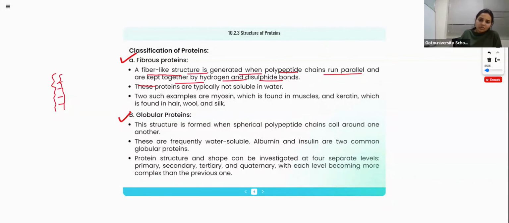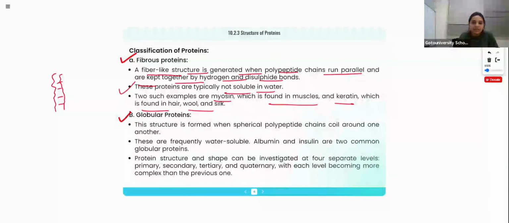Hydrogen bond we know, right? So disulfide bond is also there. There should be a connection between the 2 chains, right? The connection between the 2 chains is actually hydrogen bond or disulfide bond. These proteins are insoluble in water. Examples are myosin, found in muscles, and keratin, which is found in hair, wool, and silk. So what are the examples for fibrous protein? Keratin and myosin.